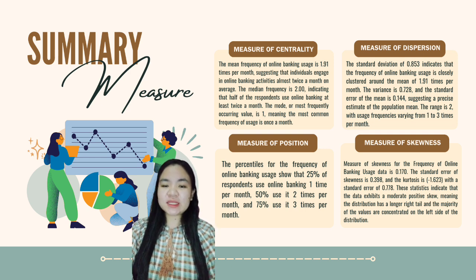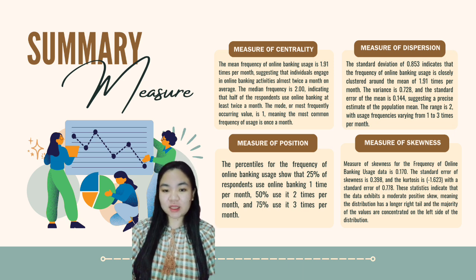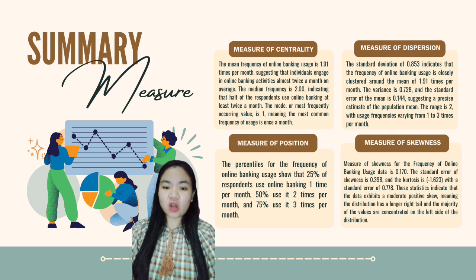The standard error of skewness is 0.398 and the kurtosis is negative 1.623 with a standard error of 0.778. This statistic indicates that the data exhibit moderate positive skew, meaning the distribution has a longer right tail and the majority of the values are concentrated on the left side of the distribution.